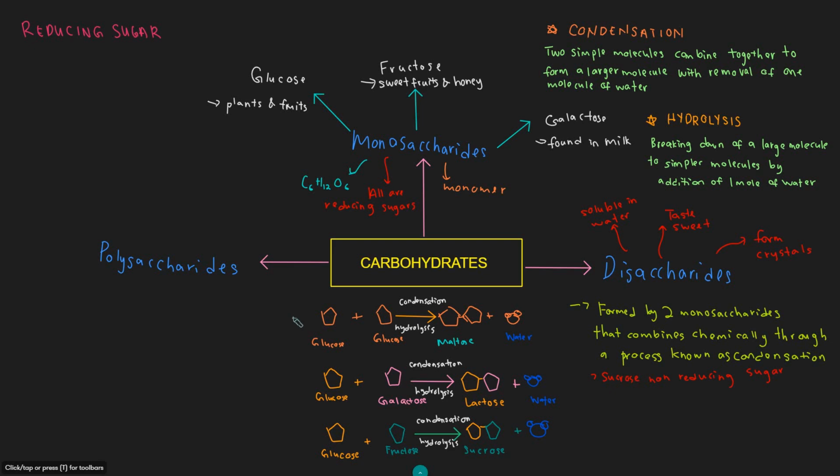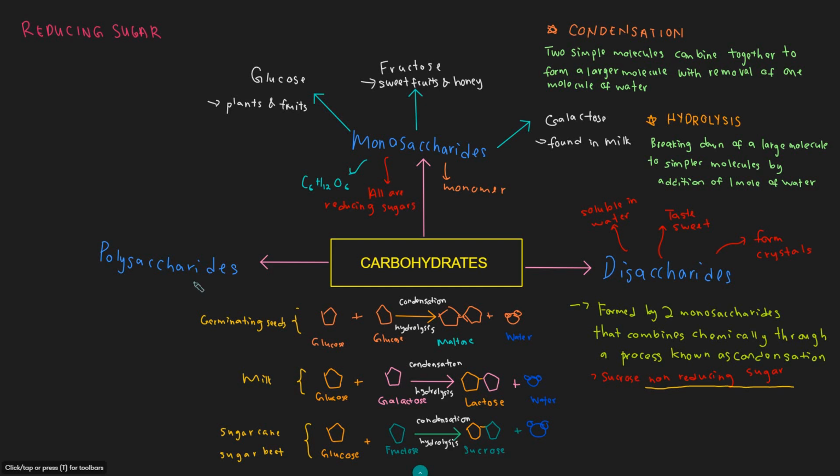Maltose is found mainly in germinating seeds, whereas lactose is mainly found in milk. Last but not least, sucrose is mainly found in sugarcane and sugar beet. All of them are reducing sugars except for sucrose. Sucrose is a non-reducing sugar. Next, we have polysaccharides.